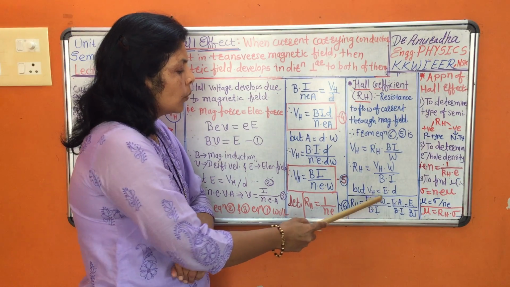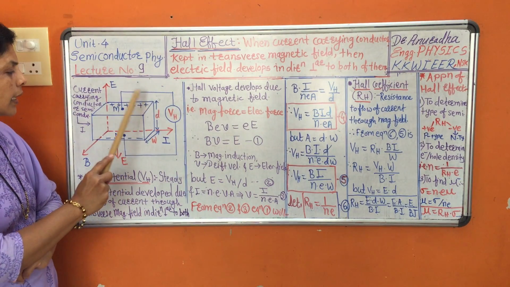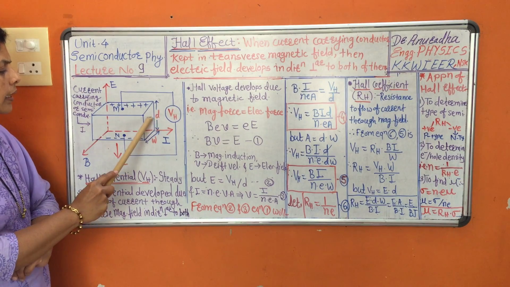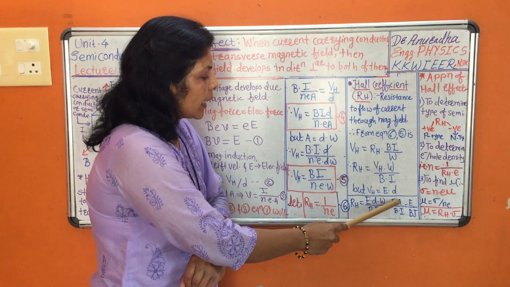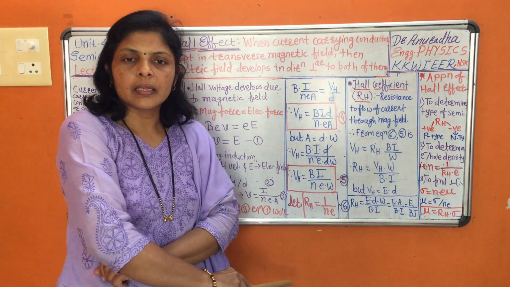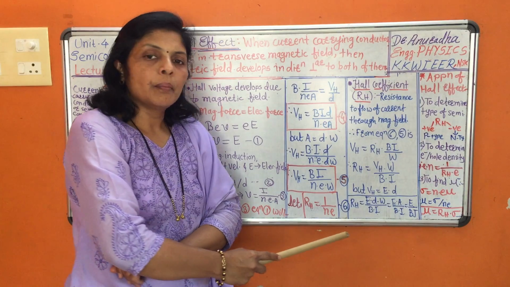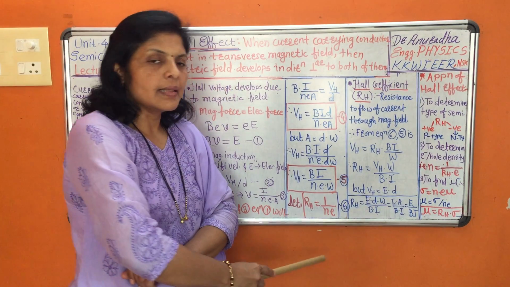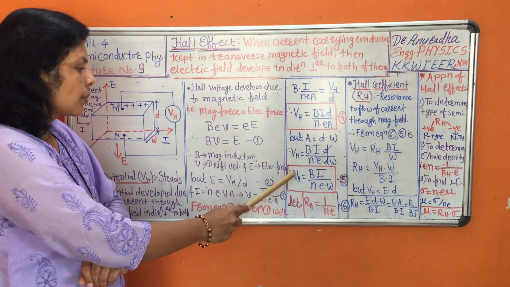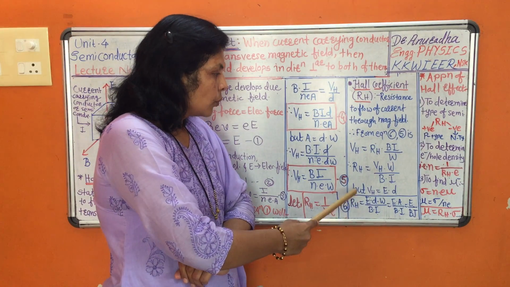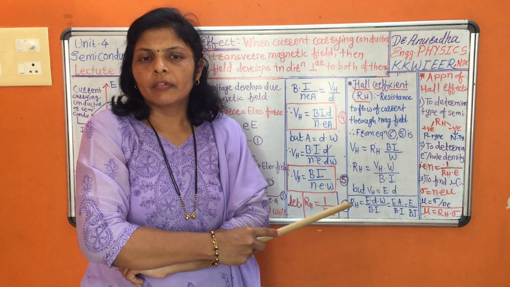But dW is nothing but the cross-sectional area, as the cross-section is in a rectangular form. So depth into width is the cross-sectional area, and you can replace D into W as A. But A upon I is nothing but current density. Hence, the Hall coefficient is the electric field developed due to the magnetic field per unit current density. So here we studied Hall voltage and also the Hall coefficient. Now how are these quantities practically applicable in various techniques?